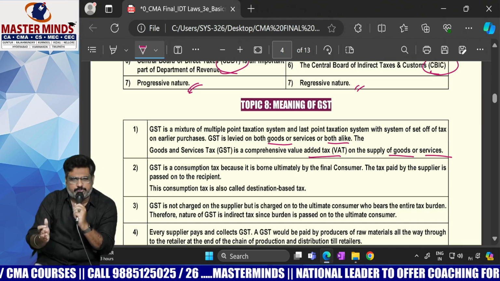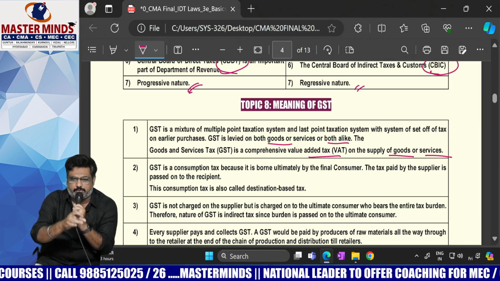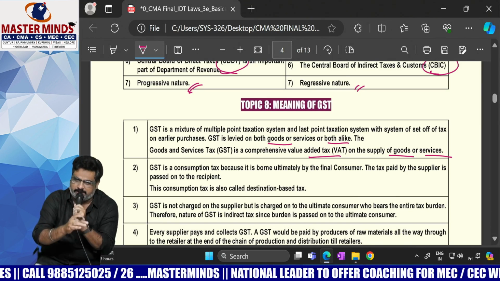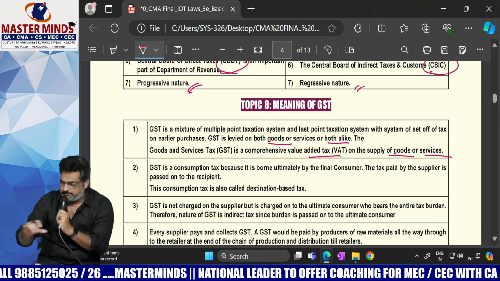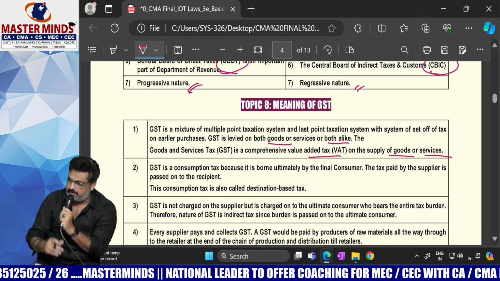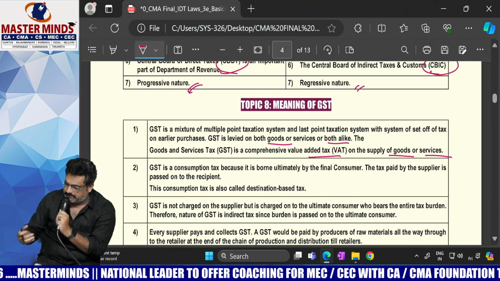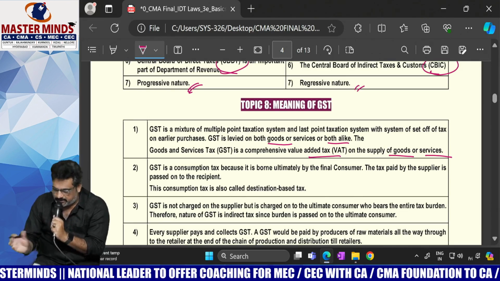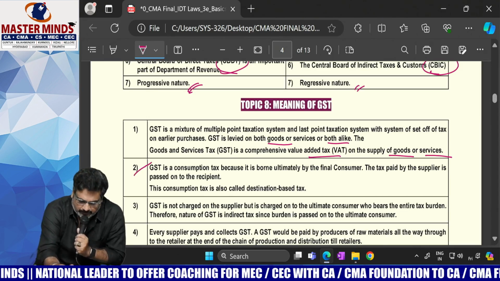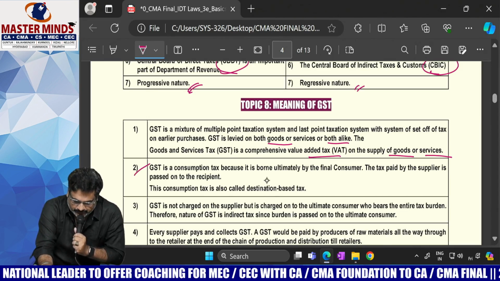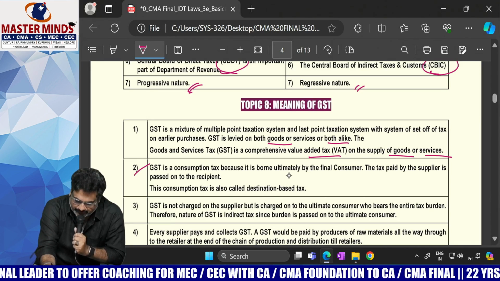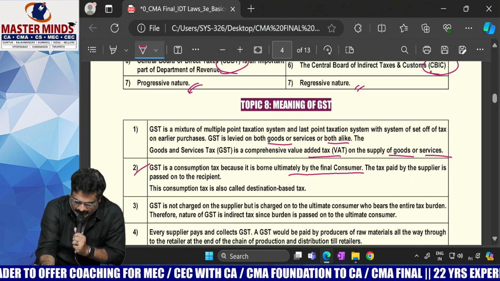Manufacturer to distributor, distributor to wholesaler, wholesaler to retailer, and retailer to consumer. This process is known as the supply chain. So the tax burden will be shifted from one person to another until the goods reach the hands of the consumer. Second one: GST is a consumption tax because it is ultimately borne by the final consumer.